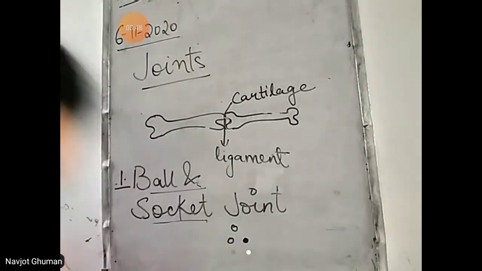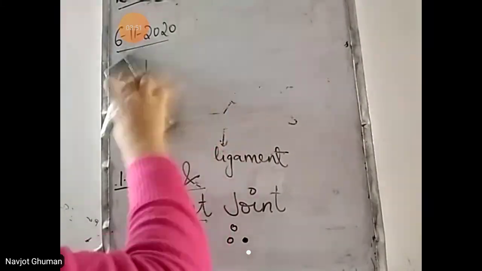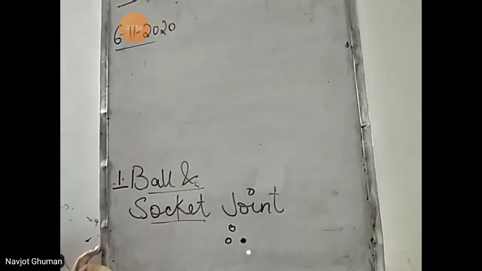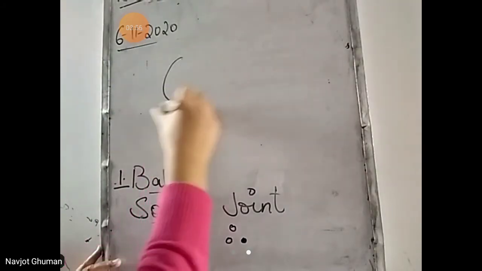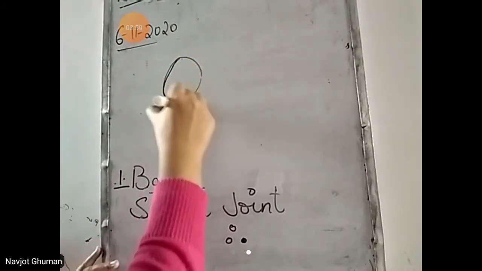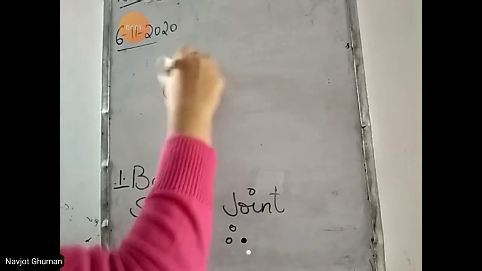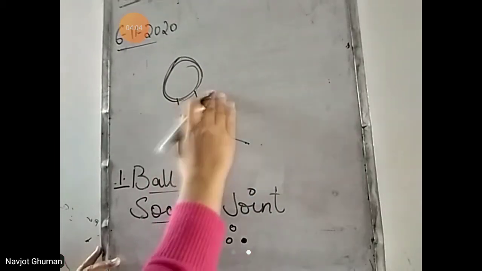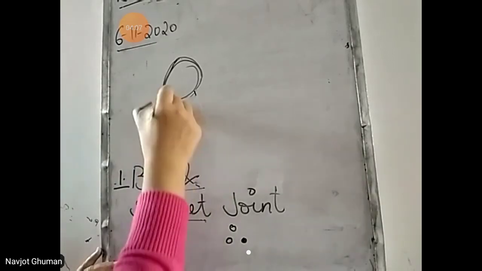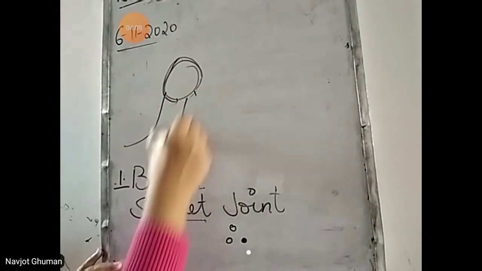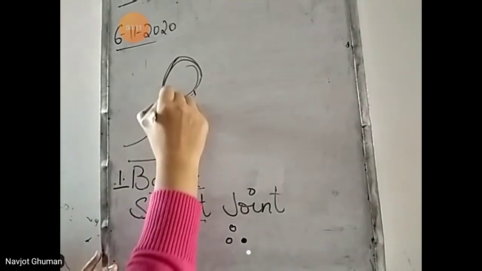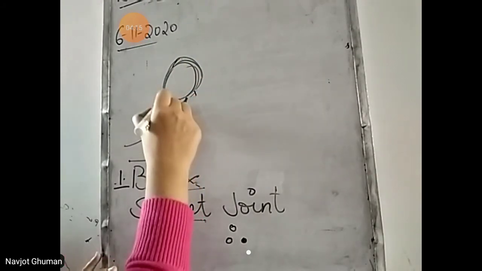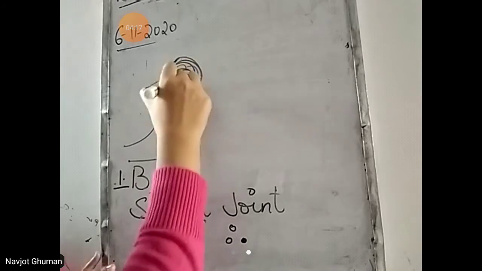How does it fit in it? Let's see. Your shoulder joint is the ball and socket joint. This is the ball-like, in which, suppose this is your arm. आर्म है ये जो शोल्डर का जॉइंट है जो आपकी ये बॉल टाइप बोन होगी वो इसमें फिट हो जाएगी.